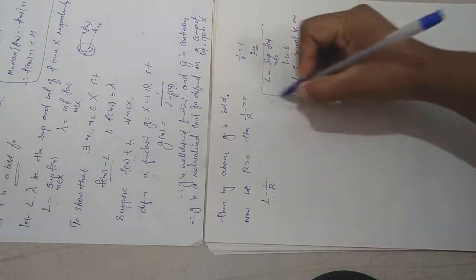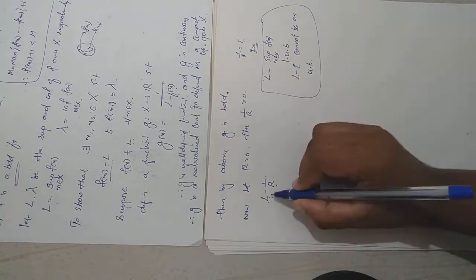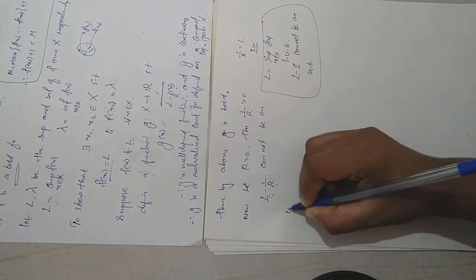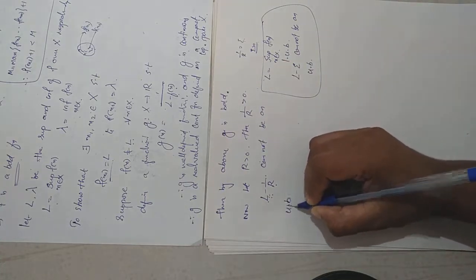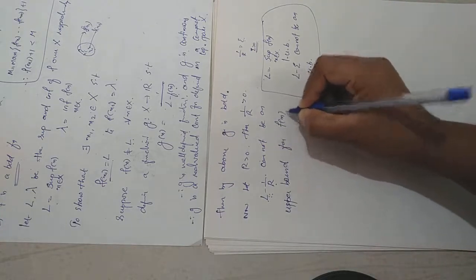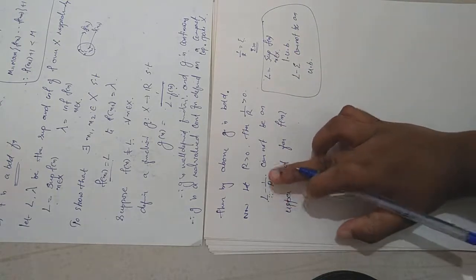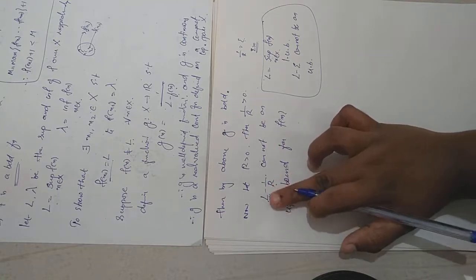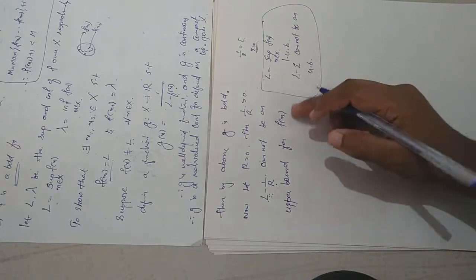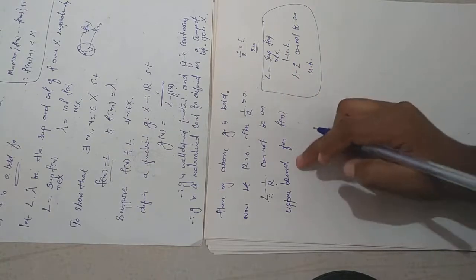So by using this idea, L minus 1 by r is nothing but some L minus epsilon, so it cannot be an upper bound for f of x, because L is the supremum. L minus epsilon, which is smaller than L, cannot be an upper bound for the function f of x. It is not an upper bound means there is an element which violates this property.